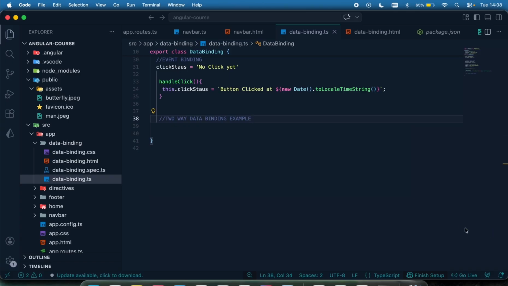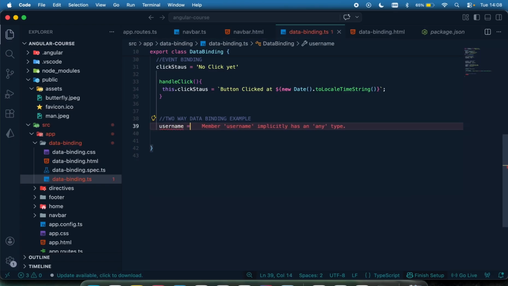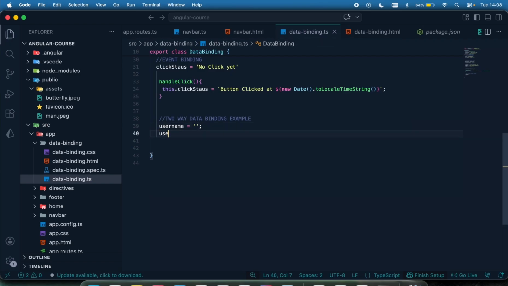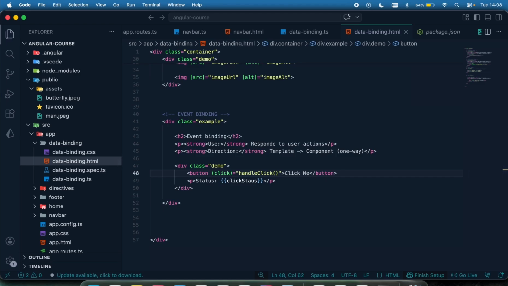Okay, good. So moving down, I'm just going to have two examples by saying username, which is going to store the username that the user is typing in the template, and then user email as well, which will store the value the user is typing in. This is a way for us to test how two-way data binding works. I'm going to go to the template right here and create a simple form where the user can pass in his username and email, and as he's typing it in, we are displaying the value to the user, and the value is also being stored at our end. So let us do that.